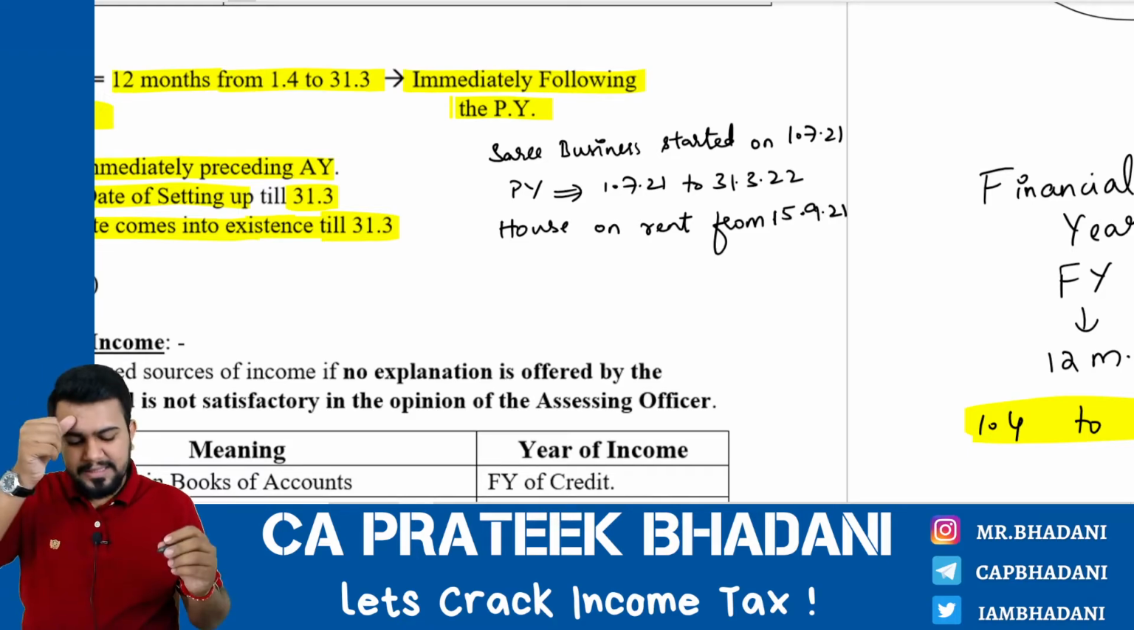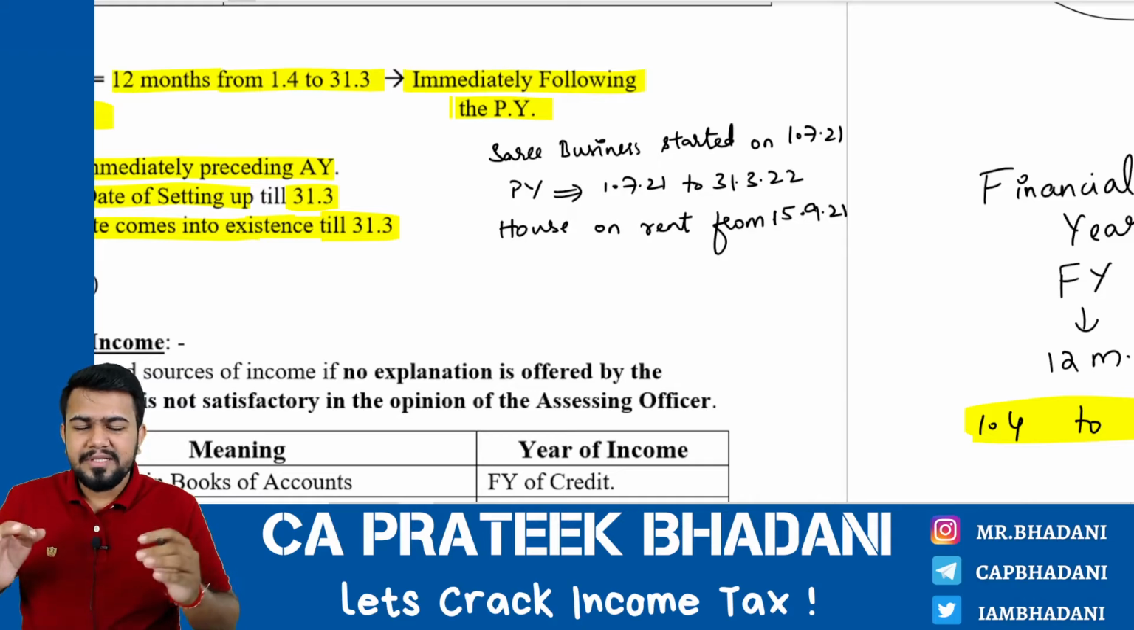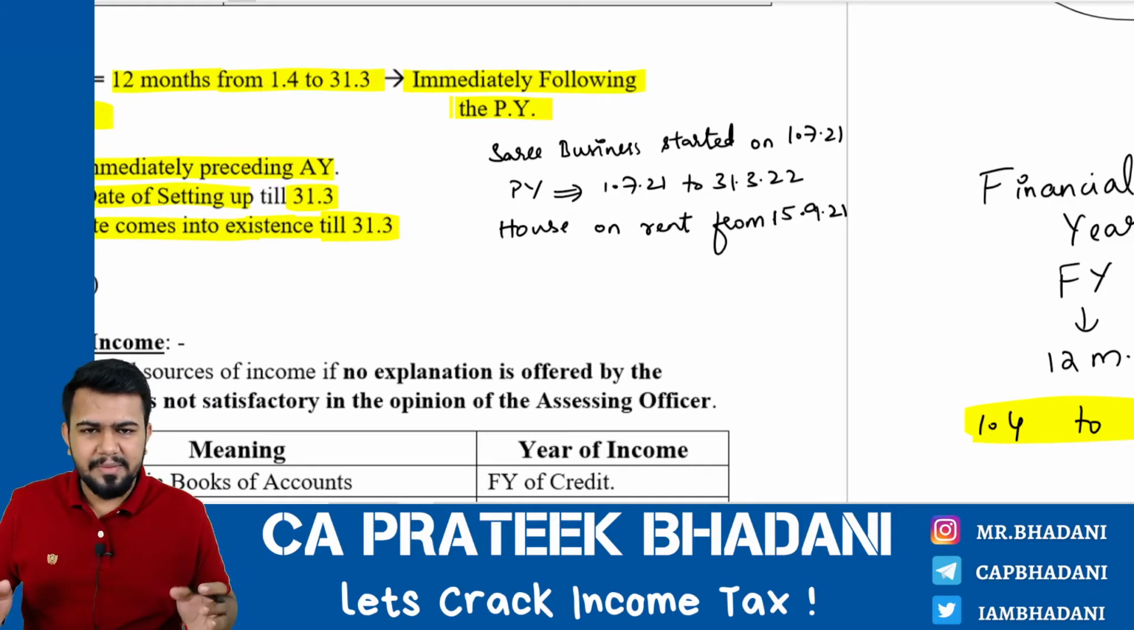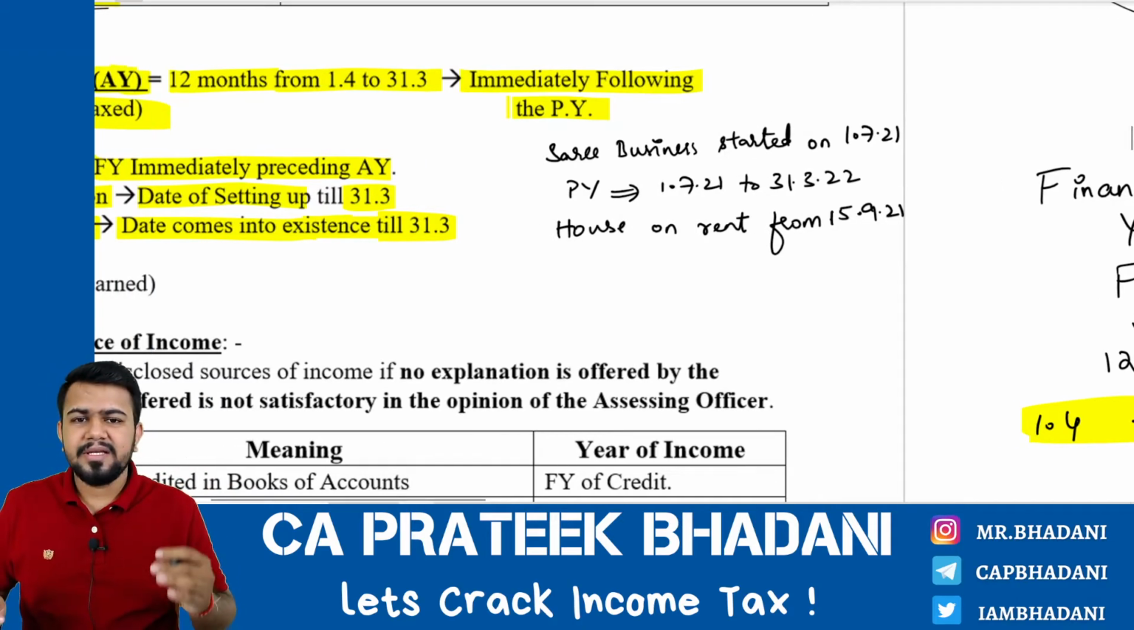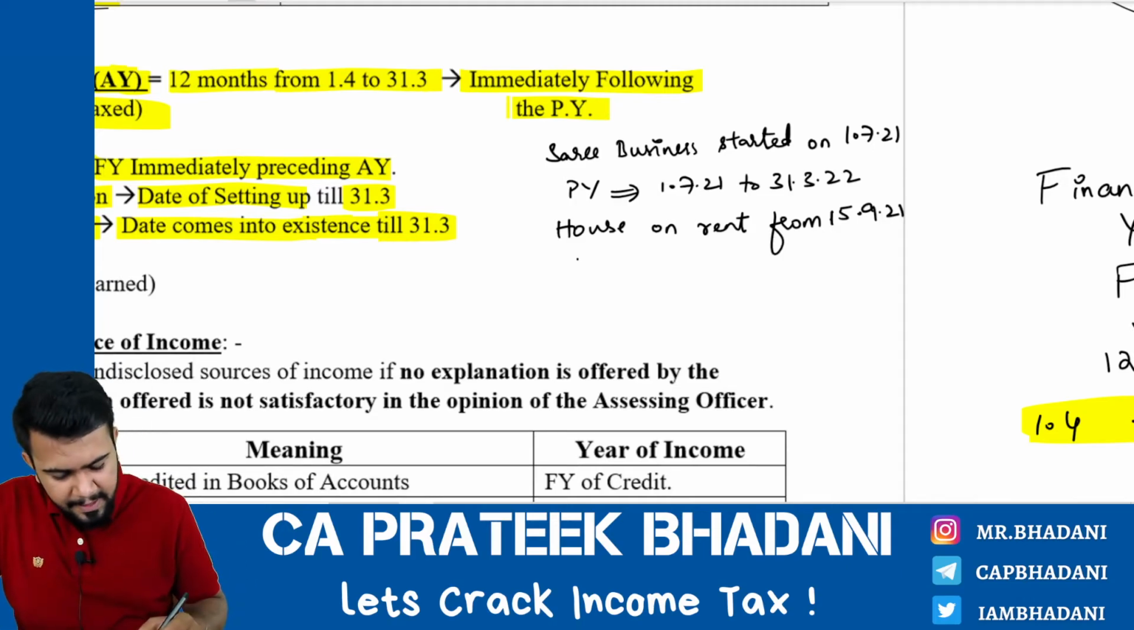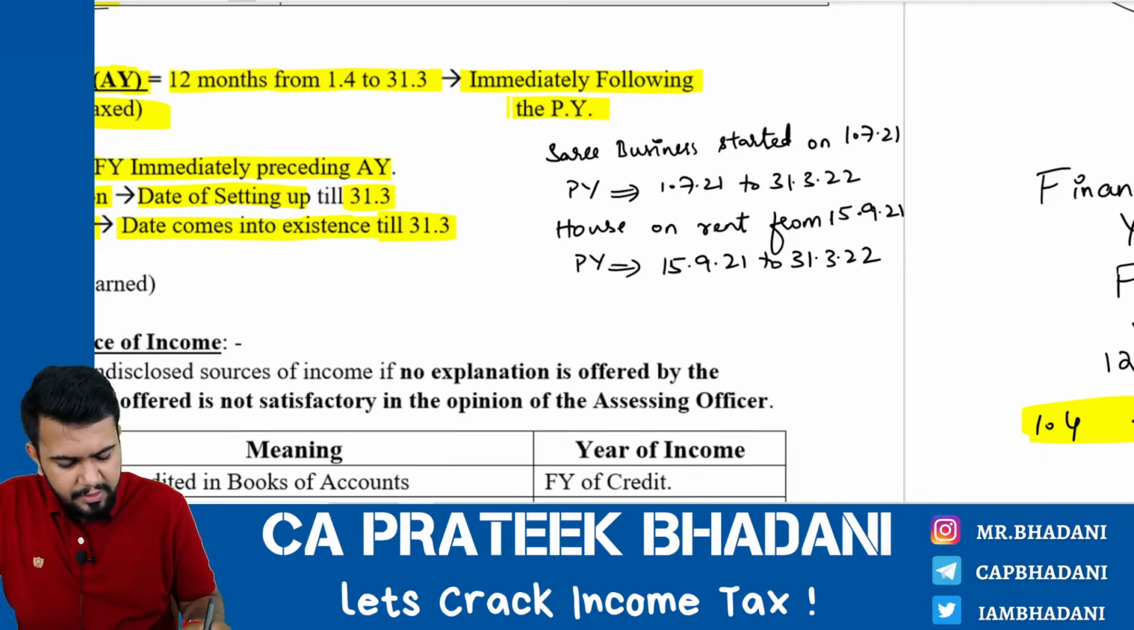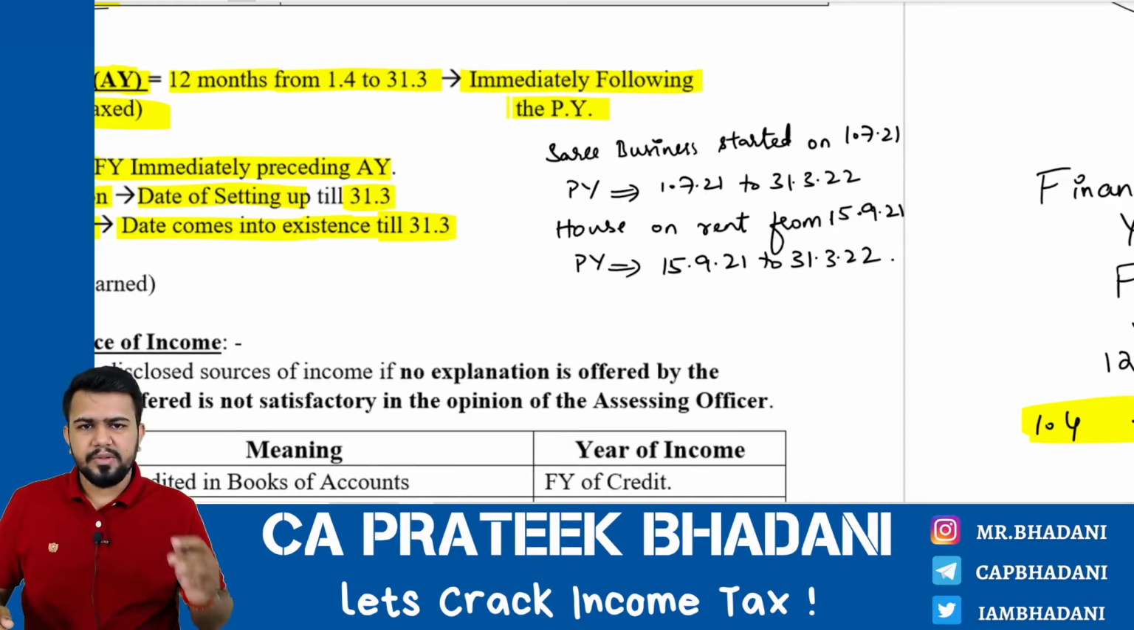15/9/2021. In such case, what is the previous year for the new source of income that has come into existence? What is the new source? Rental income is the new source which has come into existence. The previous year for this rental income will be 15/9/2021 to 31st of March 2022. Okay, you get my point?